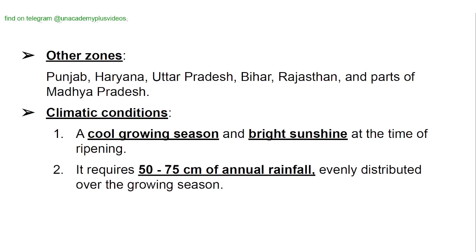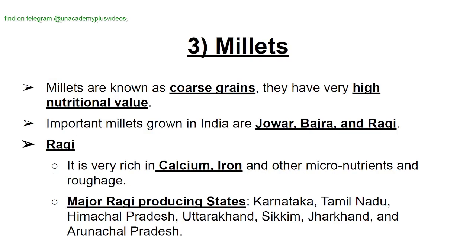Climatic conditions: a cool growing season and bright sunshine at the time of ripening. It requires 50 to 75 centimeters of annual rainfall evenly distributed over the growing season.